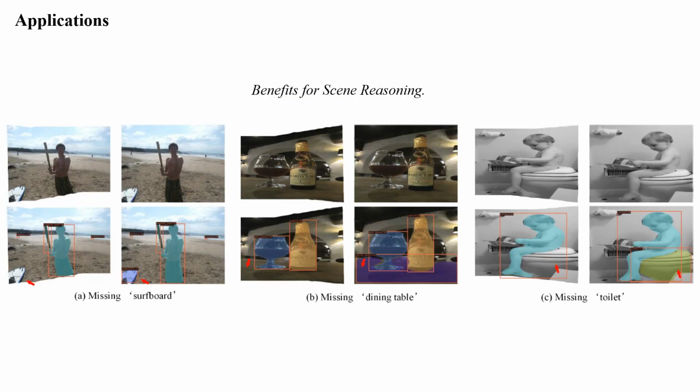Also, it helps the downstream tasks. The irregular boundaries may decrease the detection accuracy for the objects near the boundaries, while rectangling helps to find the missing objects. That's all. Thanks for watching.